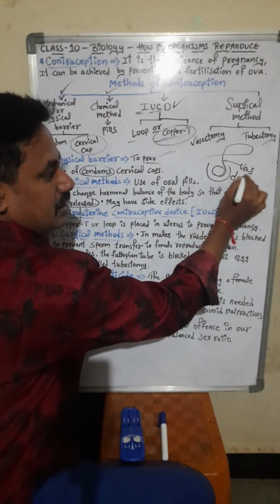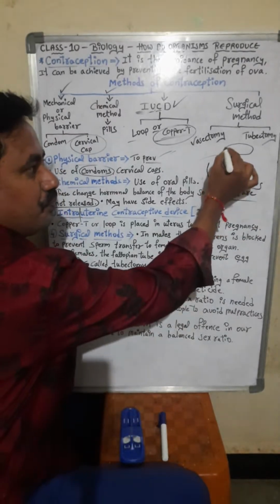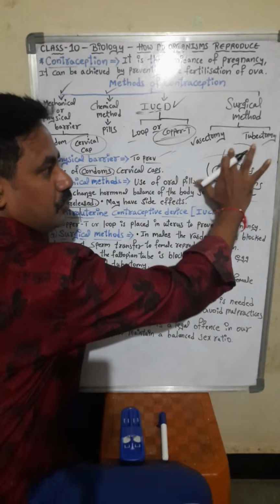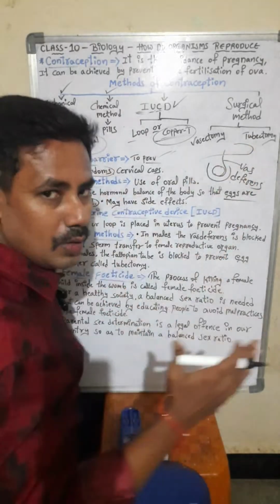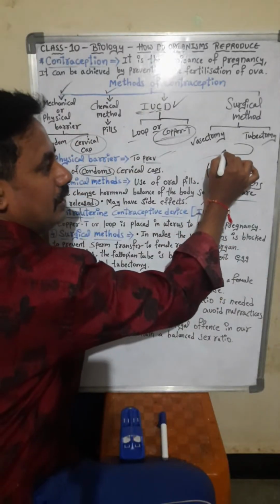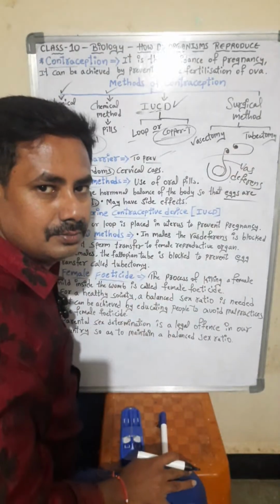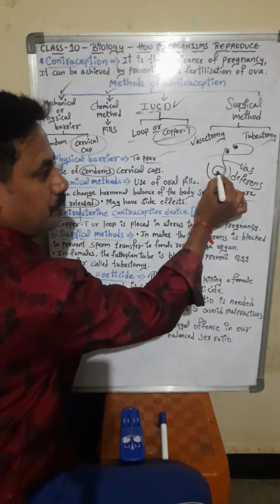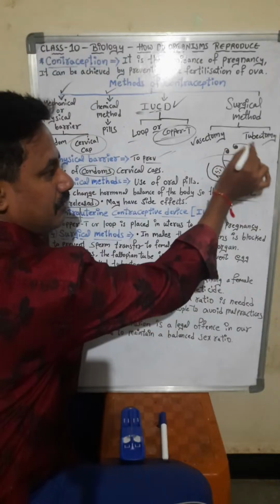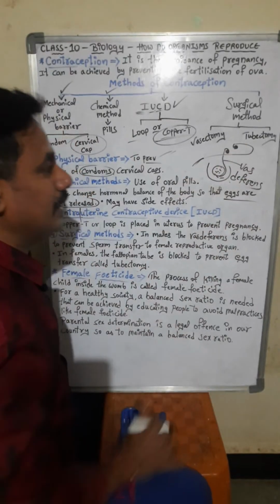Vas deferens. Okay. If this vas deferens is surgically, operationally cut, and the operation is done, the sperms which are produced here will not go to the urethra.